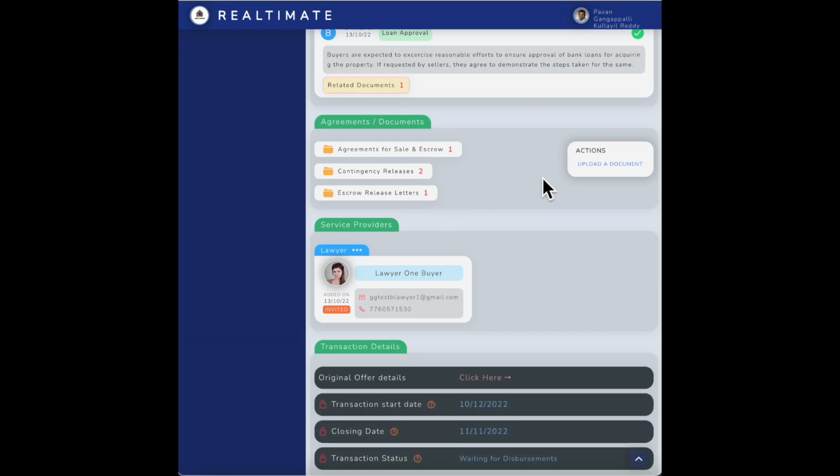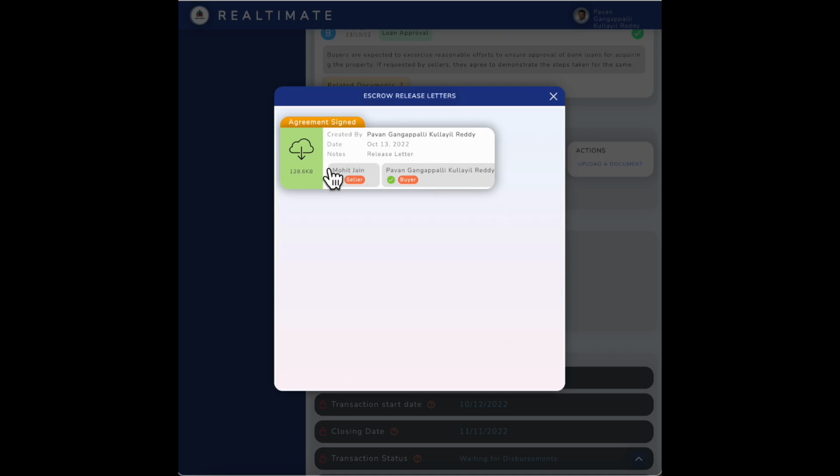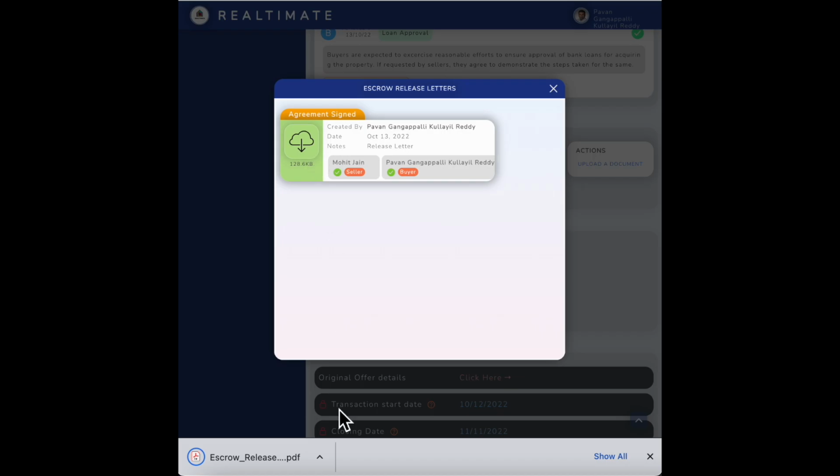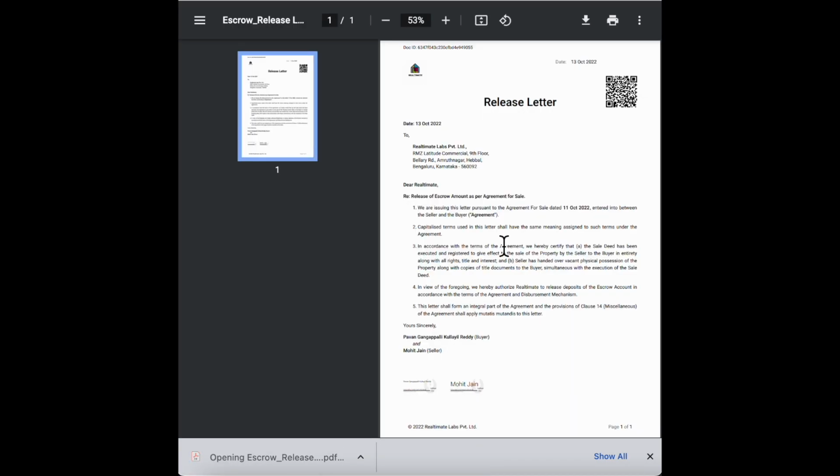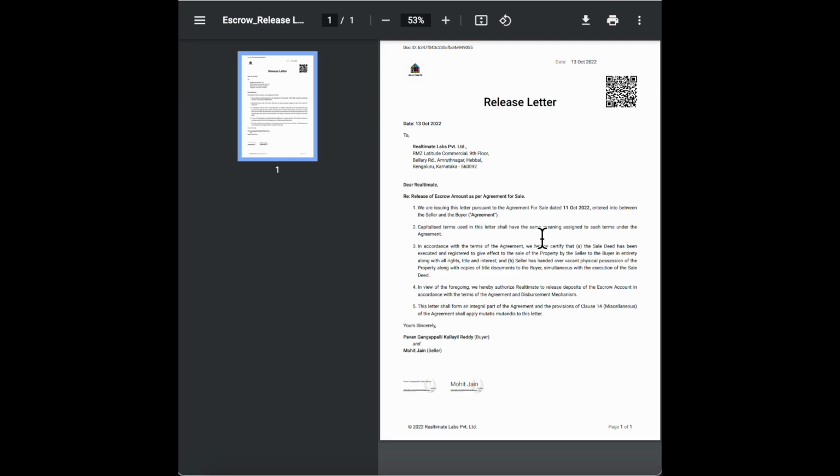All right, I'm back, and I went offline and had both the buyer and seller sign off on the escrow release agreement. So let's take a quick look at how this escrow agreement looks. So it's a letter authorizing Realtimate to release the money in the escrow to the seller account. When we collected the seller details, when he created the profile, we also had him submit his bank account details as well. So we know where to put the money into.